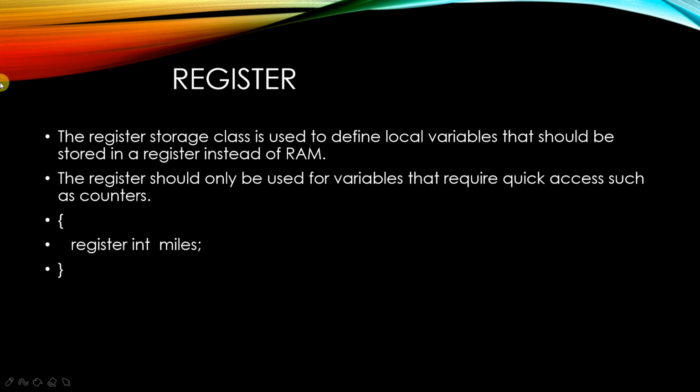So you write register in front of int a, or whatever variable name you want, and it automatically stores inside the register. If there are no registers available, then it uses the RAM. Only if a free register is available, it will be used in a register. Otherwise, as usual, the program is going to run.